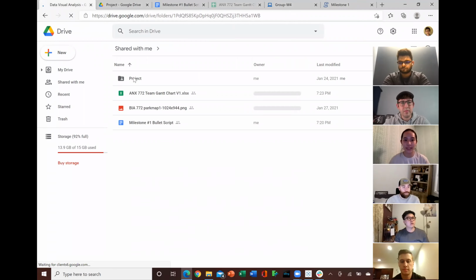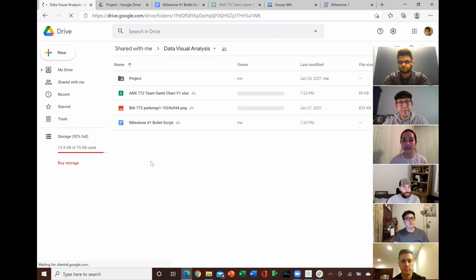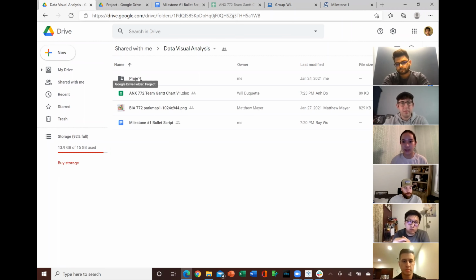So we create a Google Drive to store all of the zip files, all of the files related to the project, and we all have access to the drive. So anybody can upload, edit, create new files in this Google Drive folder, and everybody can have access to it.